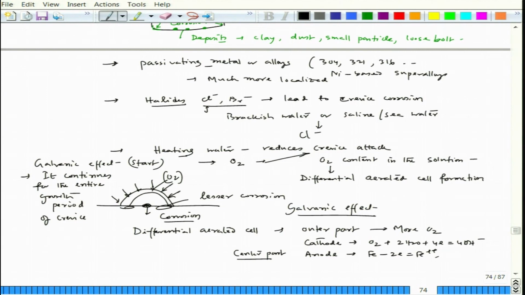That means, as we have seen in the case of dealloying and intergranular corrosion, galvanic corrosion is taking place there. Similarly, here also galvanic corrosion takes place. So, I feel that galvanic corrosion is the most important corrosion process we have to learn properly. Okay. So, there are other factors.